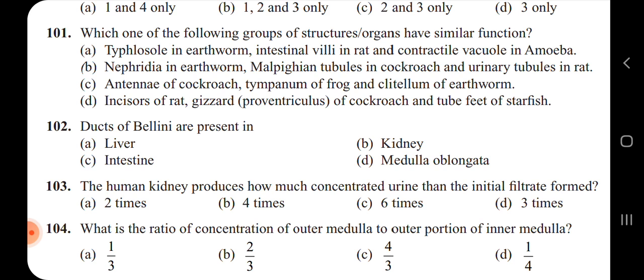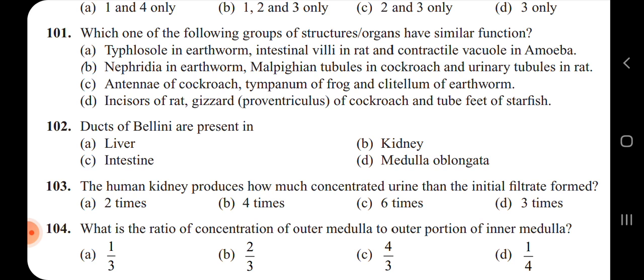The first question: which one of the following groups of structures or organs have similar function? Option A, typhlosole in earthworm. The typhlosole in earthworm helps in the absorption of food. Intestinal villi in rat help again in absorption only. Contractile vacuole helps in osmoregulation.